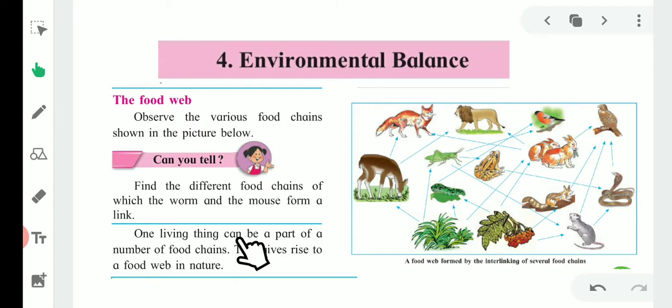One living thing can be a part of a number of food chains, which gives rise to a food web in nature, which means one particular living thing can be a part of different food chains. Like a rabbit is a part of different food chains, a bird is a part of different food chains. Like birds can eat worms and can also eat a grasshopper, which means these small food chains, or a particular component of a food chain, are interdependent on each other and can be a part of different food chains, which is collectively called a food web.